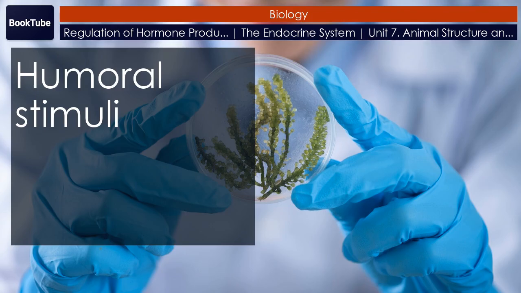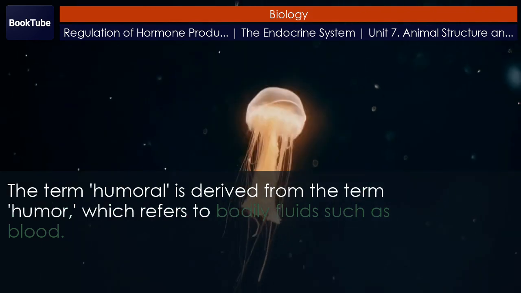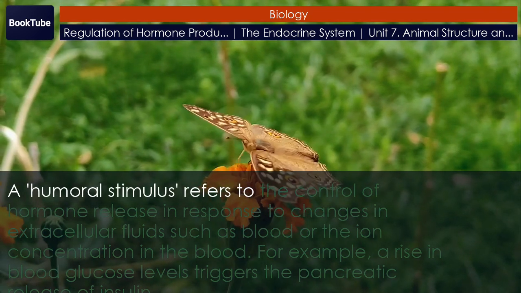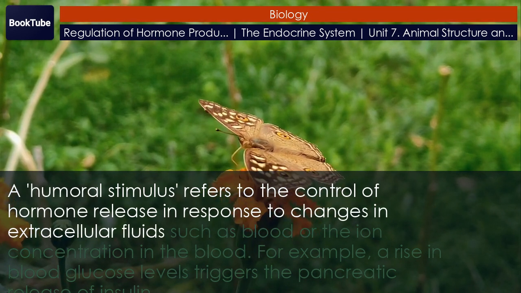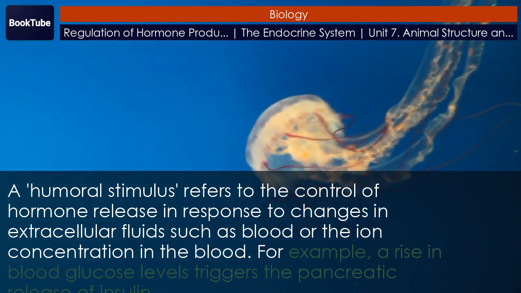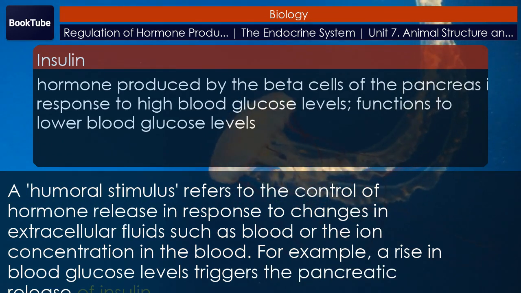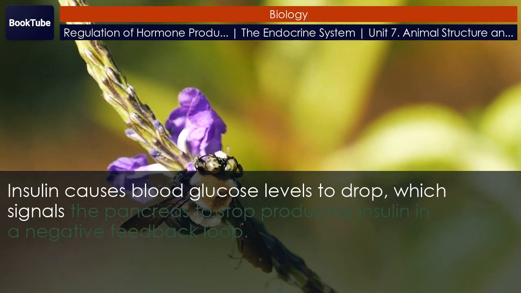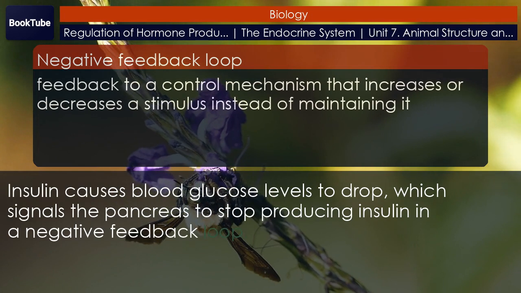Humoral stimuli. The term humoral is derived from the term humor, which refers to bodily fluids such as blood. A humoral stimulus refers to the control of hormone release in response to changes in extracellular fluids such as blood or the ion concentration in the blood. For example, a rise in blood glucose levels triggers the pancreatic release of insulin. Insulin causes blood glucose levels to drop, which signals the pancreas to stop producing insulin in a negative feedback loop.